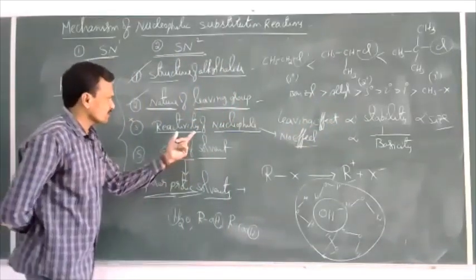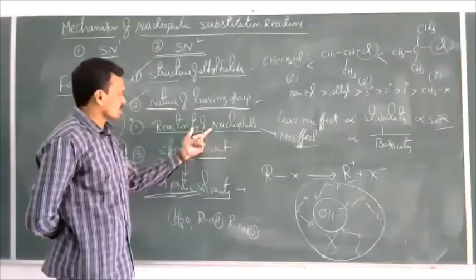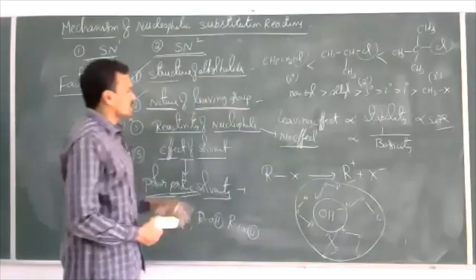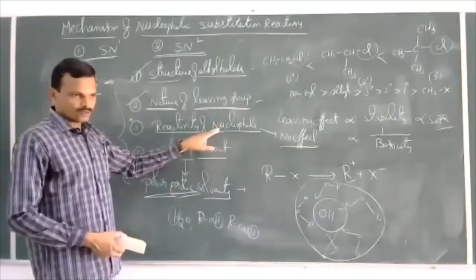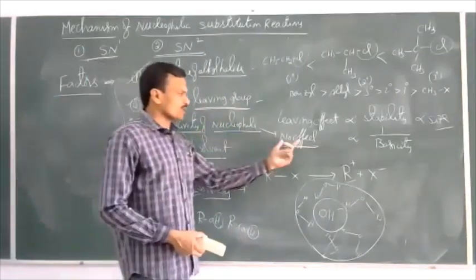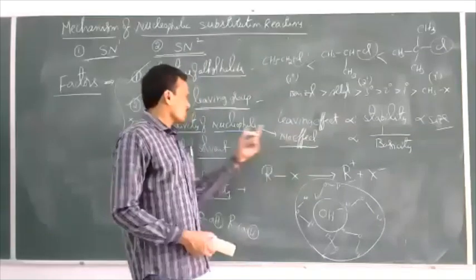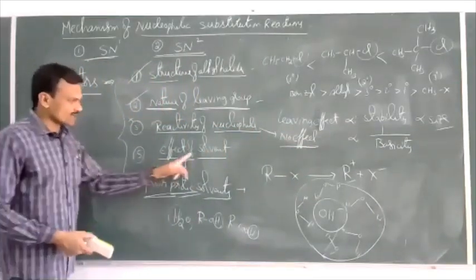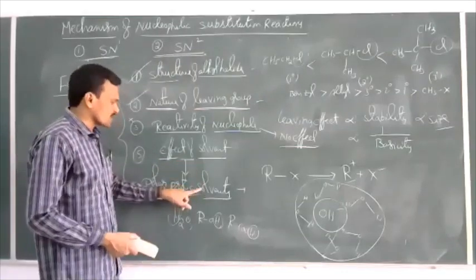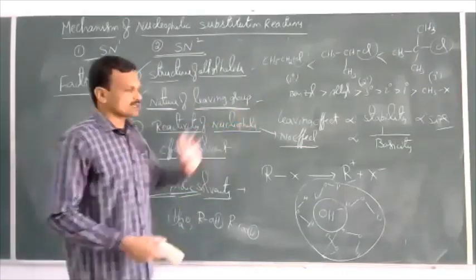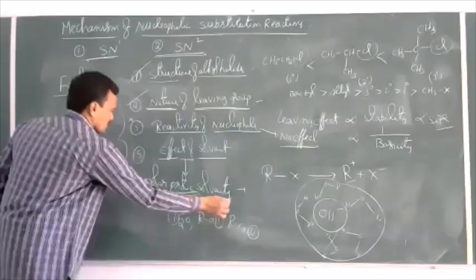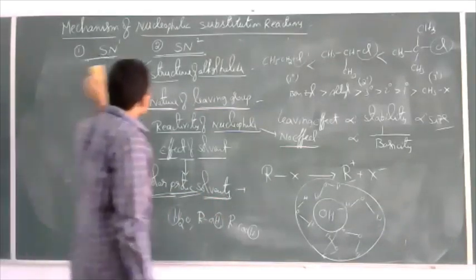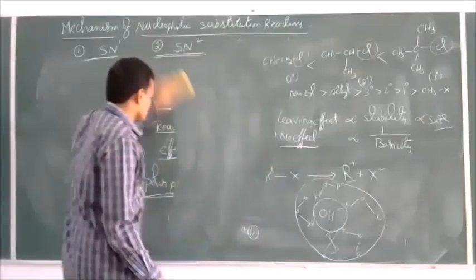Effect of nucleophile: the rate of reaction does not depend on the strength of the nucleophile, so even a weak nucleophile can carry out the reaction, with no effect of nucleophile concentration. Effect of solvent: polar protic solvents are favorable for this SN1 reaction to take place.